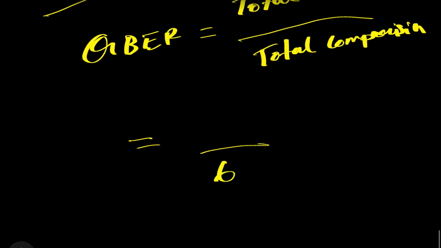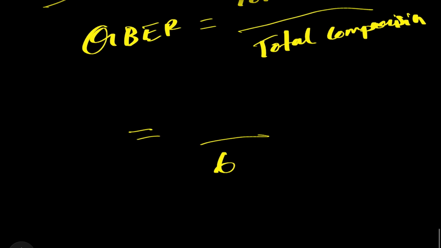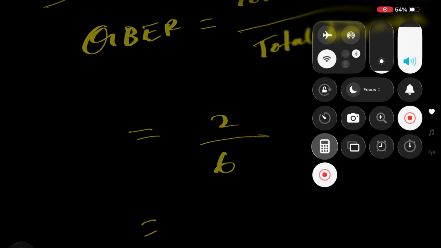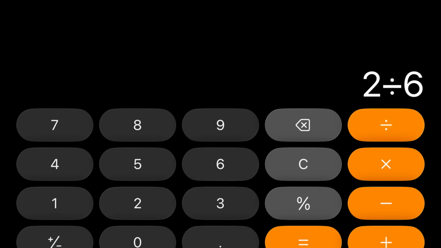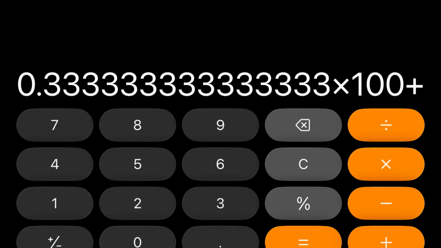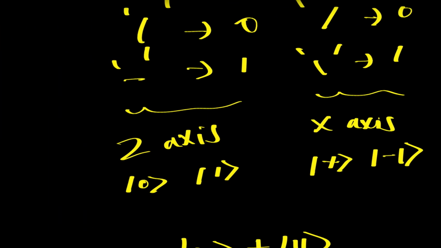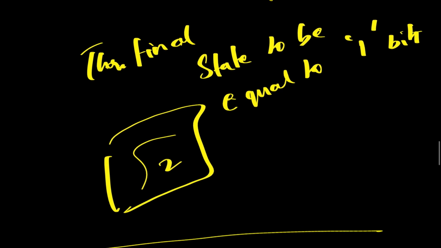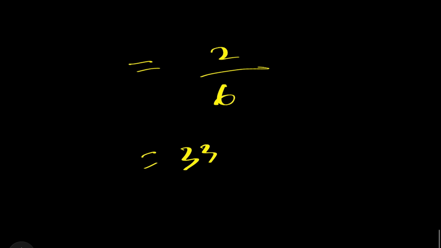So how many mismatches do we have? We said that there are 2 mismatches. Now 2 divided by 6 becomes 33%.